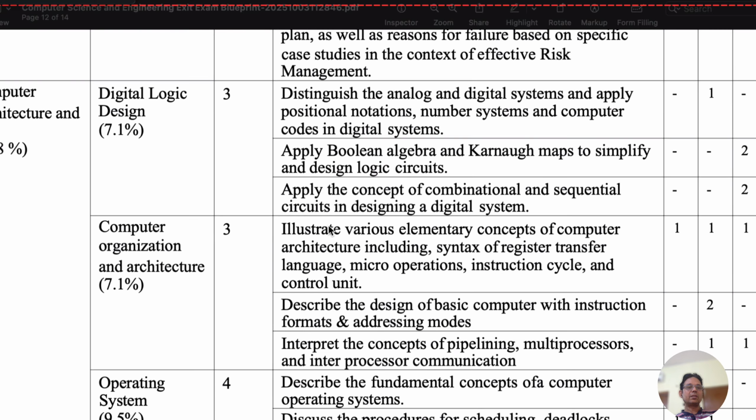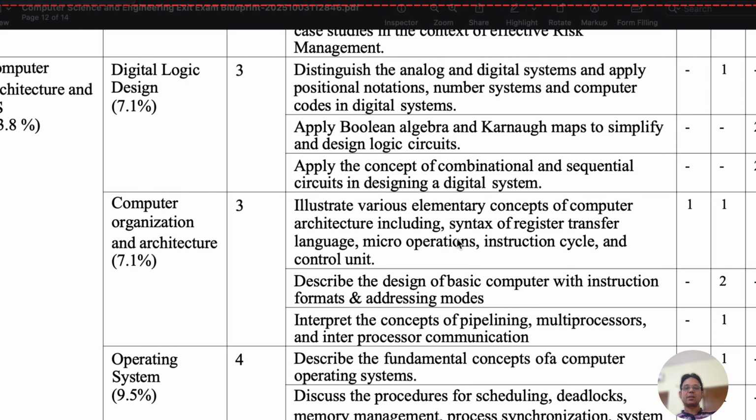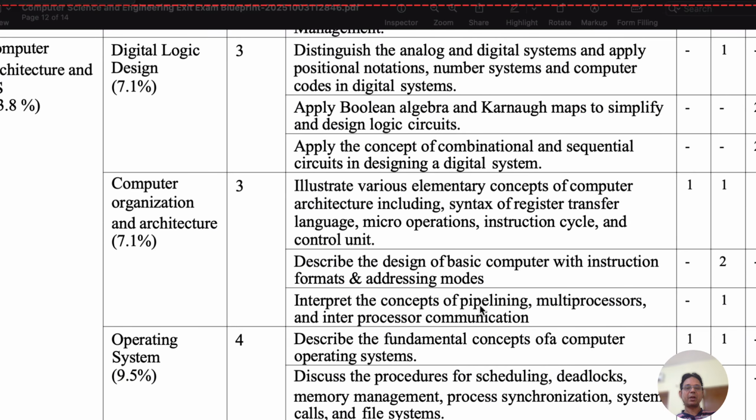Similarly, for another theme, digital logic design, as we already discussed, based on those contents, this learning outcome is highlighted here. And computer architecture and organization, other learning outcomes we have already discussed: syntax of register transfer language, micro operations, instruction cycles, and control units; describe the design of a basic computer with instruction format and addressing modes; interpret the concept of pipelining, multiprocessing, and interprocessing.